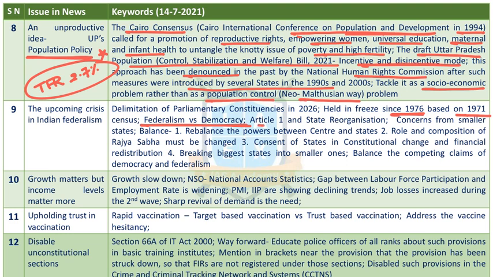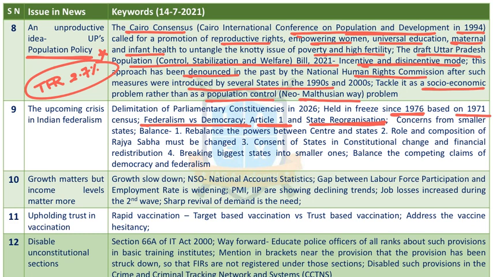Article 1 says India is a union of states. It shows the federalistic tendency. On the other side, state reorganization showed that the center has more powers and states can be reorganized as and when necessary. In this context, there are concerns from the smaller states. There are states, especially western and southern states, which have controlled the population. Now the issue is northern states and eastern states, their population control is not up to the mark. The population is growing. They will have more political voice when the delimitation happens on population basis.